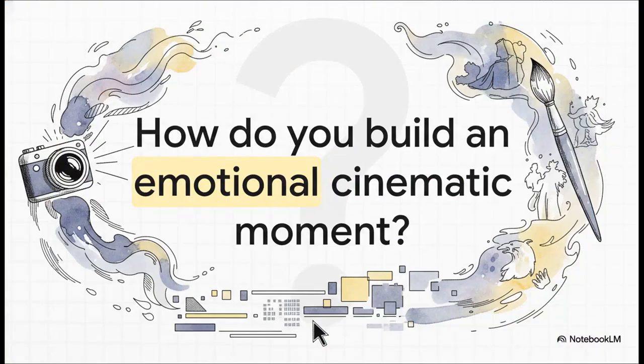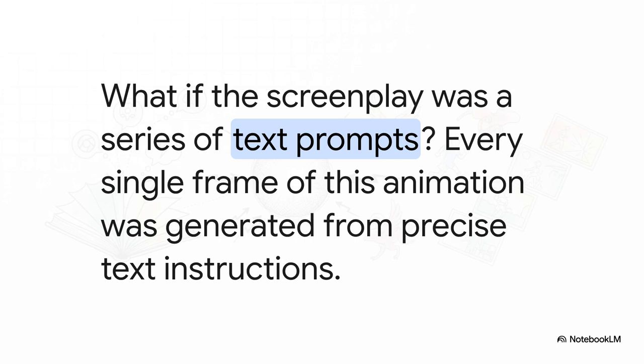I mean, that's the ultimate goal, isn't it? How do you build that perfect cinematic moment that's just overflowing with emotion, history, and friendship? It's so much more than just making something look pretty. You have to orchestrate everything, the light, the movement, the characters, to create a story that really, truly resonates. But what if your tools weren't a camera or a paintbrush, but something completely new? And here it is. What if the entire screenplay was just a series of text prompts fed to an AI?